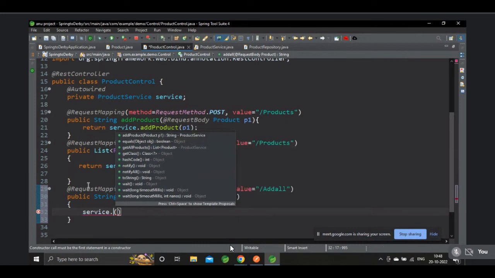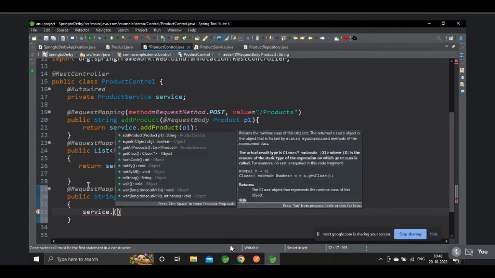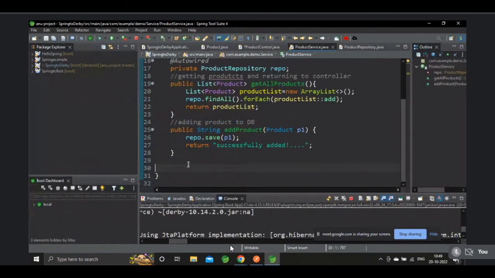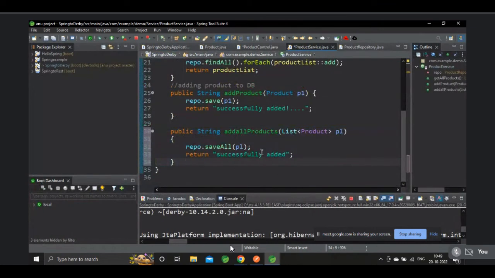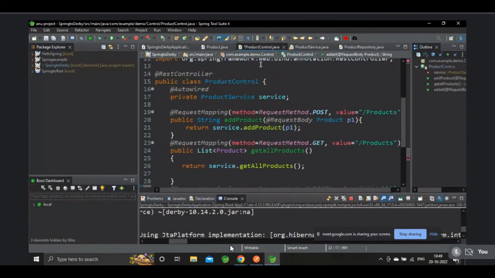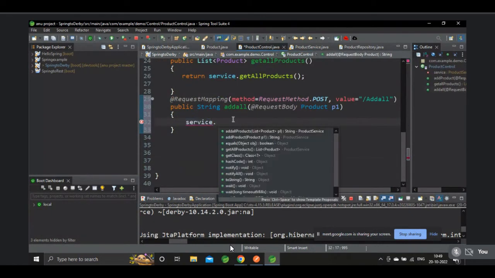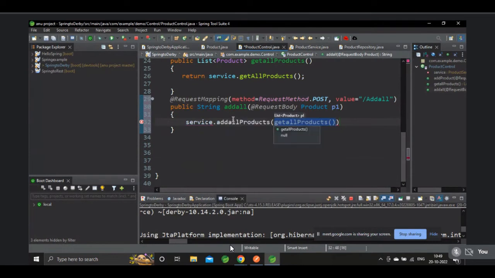I think you removed the method in the product service. Yes, sir. Go to product service and press Control Z. Save it. So here we can use add all products. And here, Ganesha, we have to read the list of products, no? In the request body, you have to mention the list. Within the parentheses, you have to mention the product. We need a list of products, right?